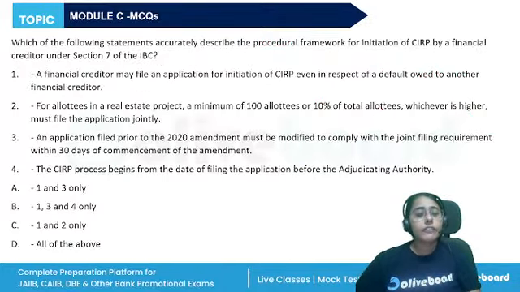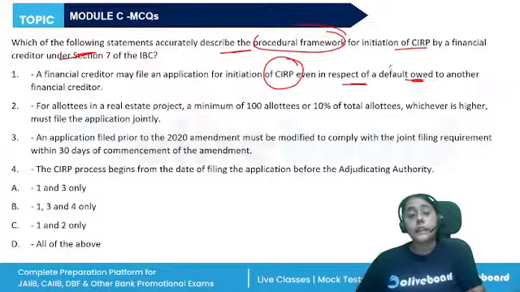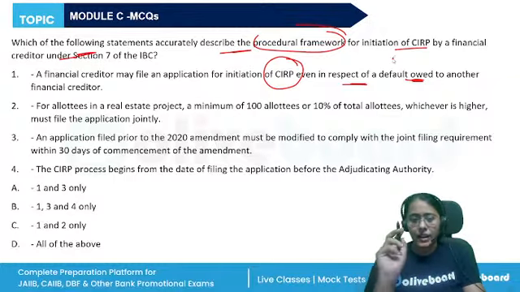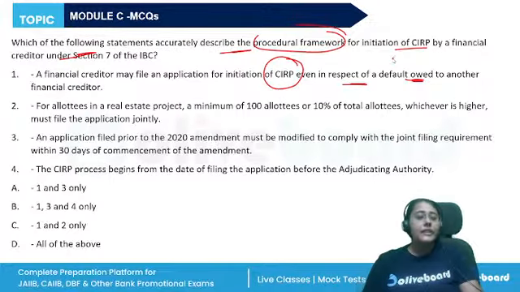Okay. Which of the following statements accurately describe the procedural framework of the initiation of a corporate insolvency resolution process by a financial creditor? The financial creditor may file an application for the initiation of CIRP even in respect of a default owed to another financial creditor. Is this statement true? Yes. In respect of any financial creditor under section 7(1) of our IBC, the application can be filed.